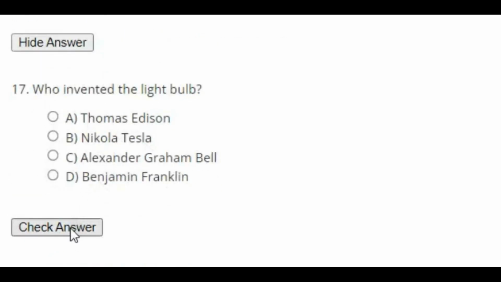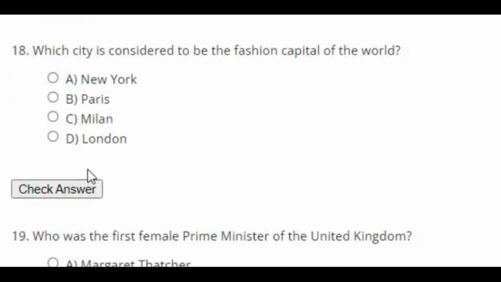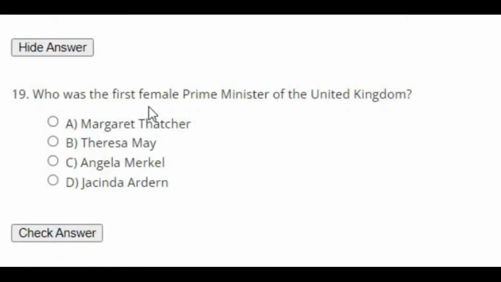Who invented the light bulb? The right answer is Thomas Edison. Which city is considered to be the fashion capital of the world? The right answer is Milan.